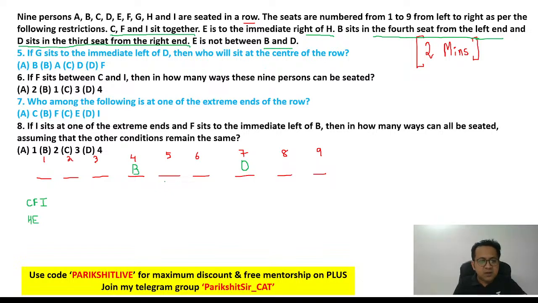So for sure, this cannot be E. I am crossing it out. This cannot be E, I am crossing it out. Yes, this too cannot be E. Yes, I think we are good.